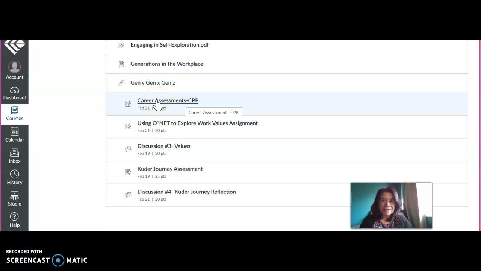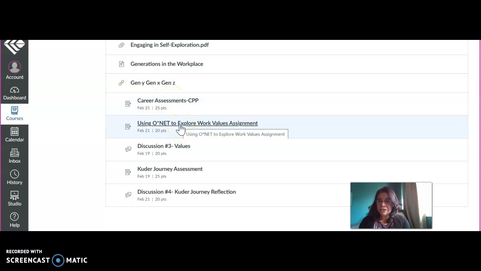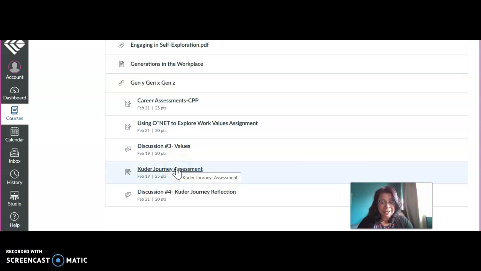This week, we're going to take several different career assessments. So embrace it, enjoy. This is the fun part of the class, learning more about yourself. You're going to take the Myers-Briggs and the Strong Interest. You're going to use O-Net to look at work values. And you're going to take Cougar Journey and look at interest, values, and abilities. So have fun this week. Take all the assessments. Make sure you need to go in order.